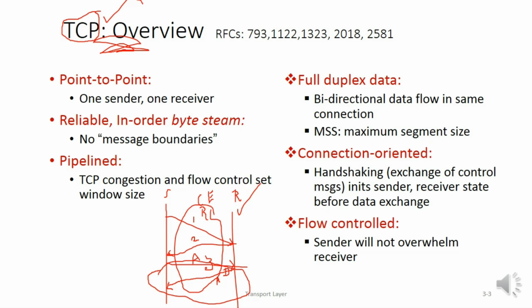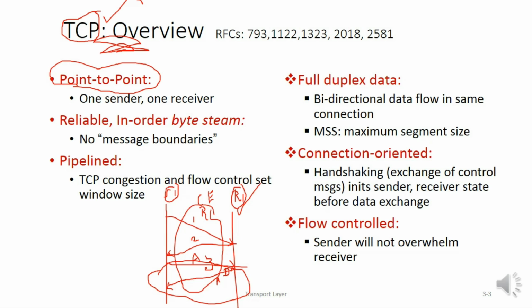One of the important features of TCP is the point-to-point link. You can notice it is just a point-to-point link between one sender and one receiver. Only one sender is dealing with a particular receiver.